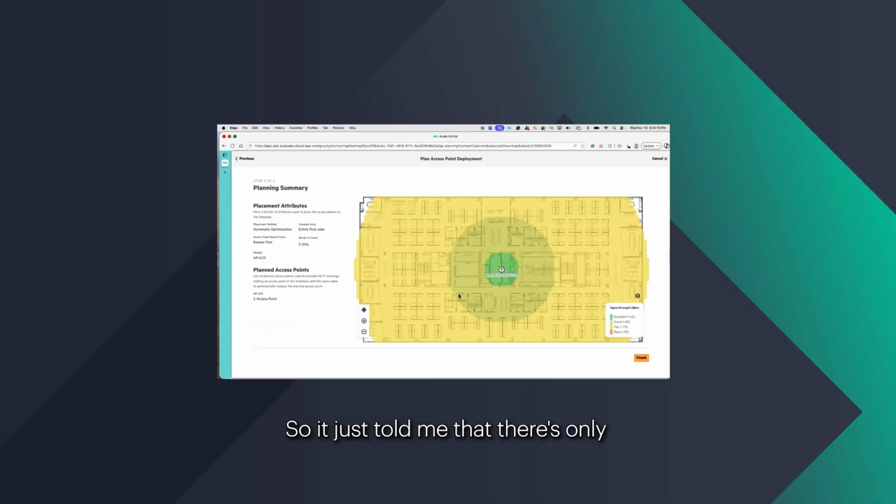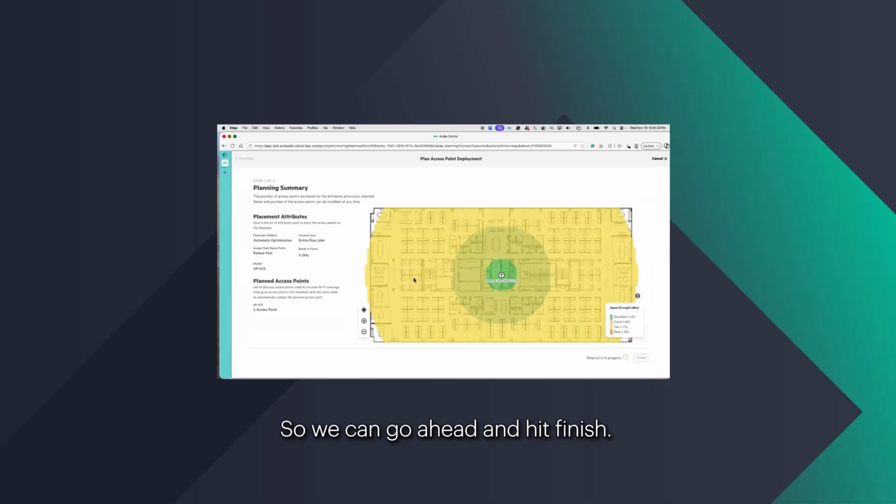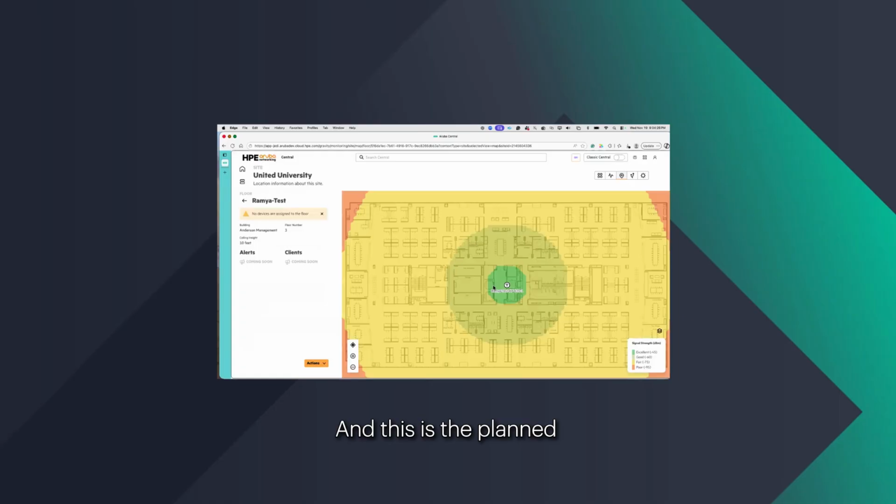All right, so it just told me that there's only one access point needed to cover all of this because of the coverage that I used. And also the way I scaled, it all depends upon how big the floor plan is. So we can go ahead and hit finish. And this is the planned AP data that we have.